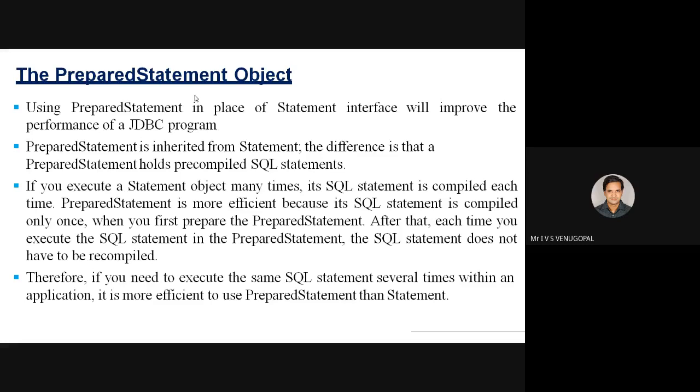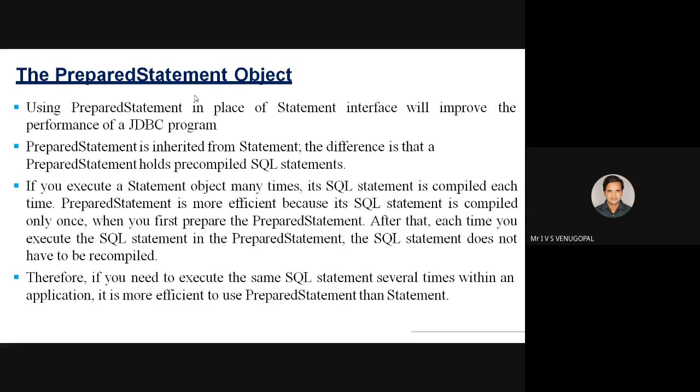Hence, these are called pre-compiled SQL queries. Pre-compiled means the query is already compiled, no need to compile it. It can be directly executed with a plan where the plan already exists with a specific ID. So pre-compiled SQL queries can be executed using a prepared statement. That means the SQL queries are already compiled.